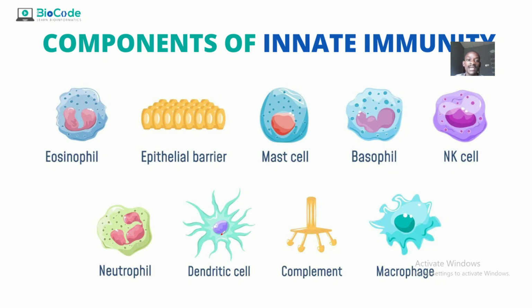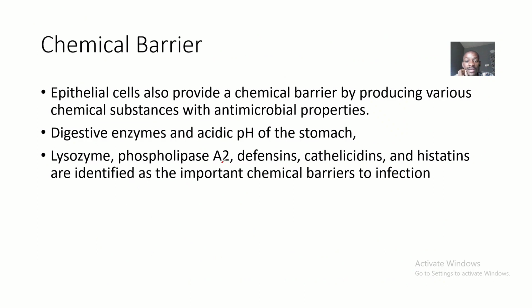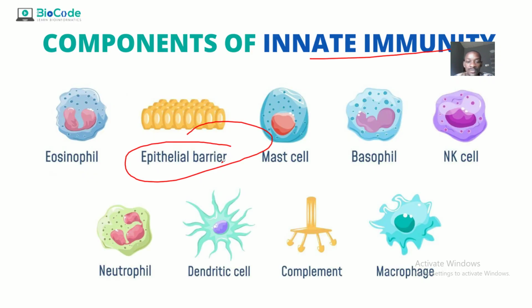So guys, that's it. You can see these are the components of the innate immune system. We've spoken about the anatomical barrier, which is basically the epithelial barrier, right? So we'll be moving forward to talk about the chemical components now. That's where we'll be talking about the chemicals that basically form the innate immune system.